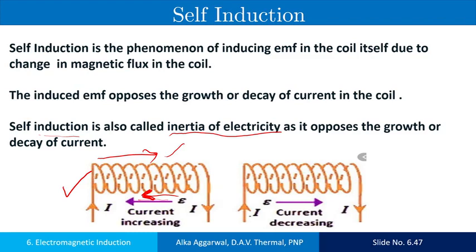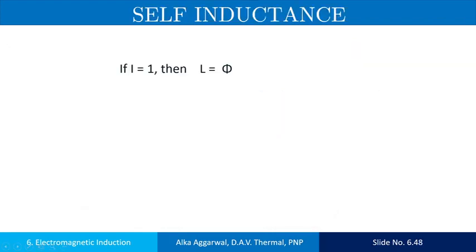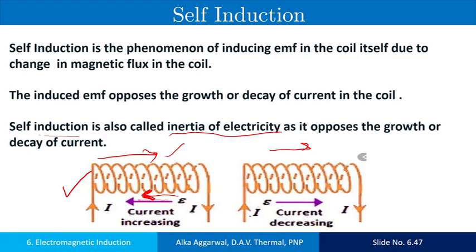When we break the circuit, the current in the circuit decreases. As the current decreases, the current due to the induced EMF flows in the same direction. Due to the induced EMF, the current is in the same direction.